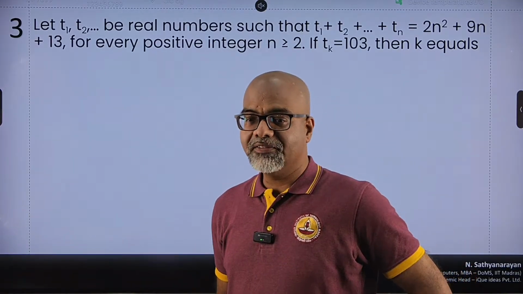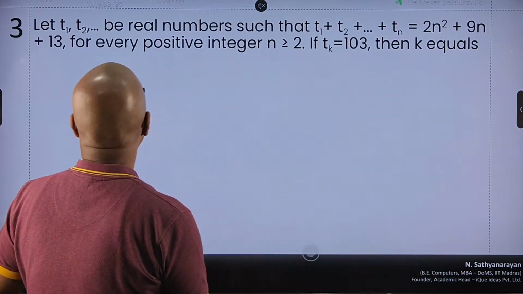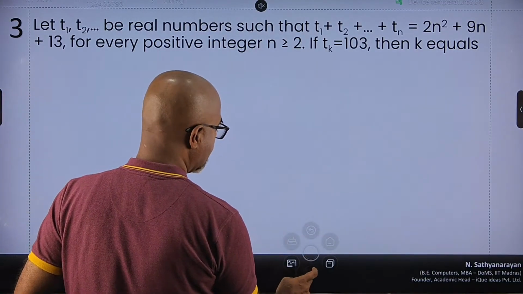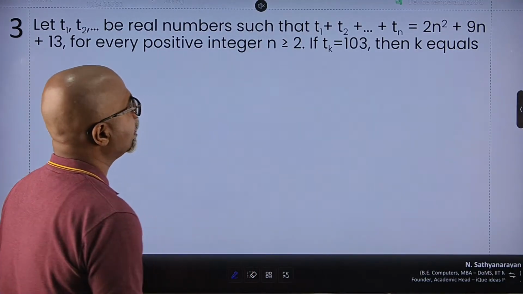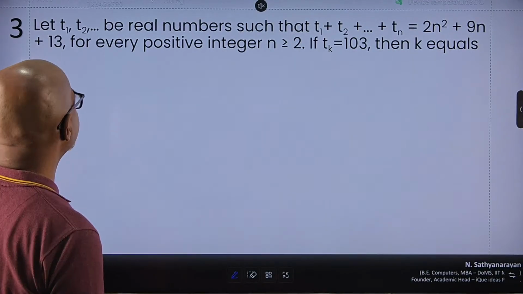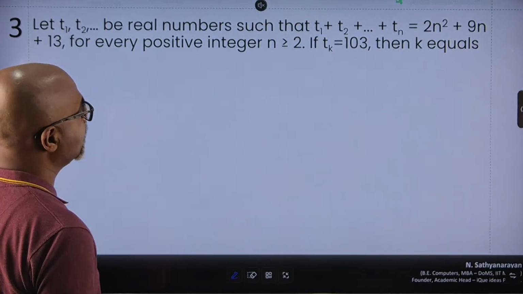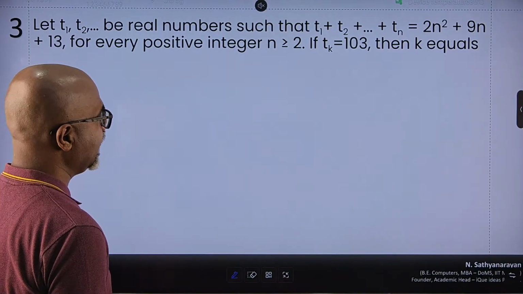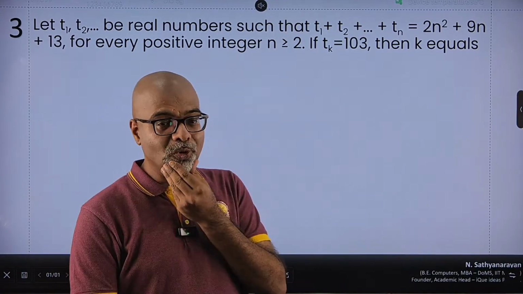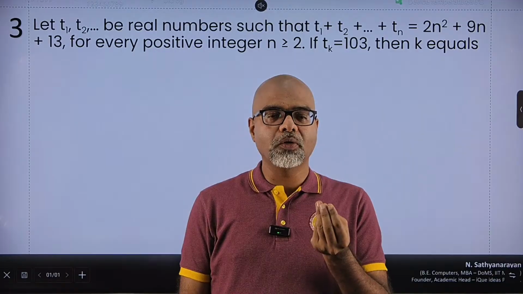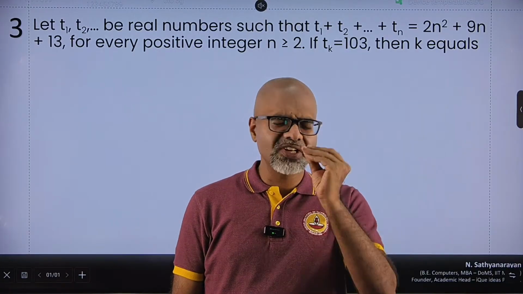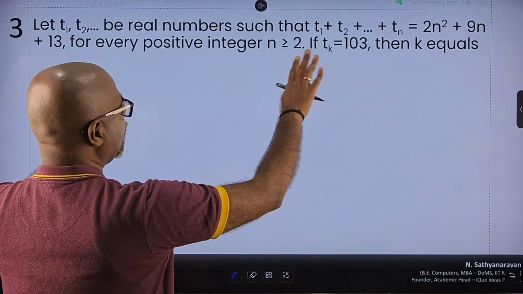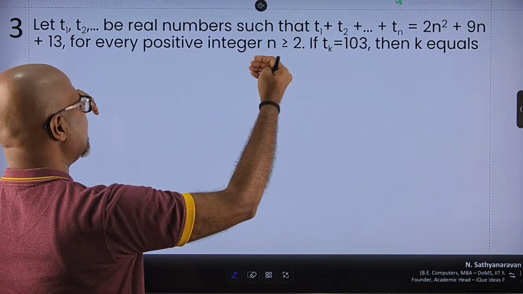So here we have a definition given that let T1, T2 be real numbers such that T1 plus T2 plus up to Tn is 2n square plus 9n plus 13 for every positive integer n greater than or equal to 2. And if T of k is 103, then k equals what? Okay, looks complicated, but don't worry about it. First, let's just understand what they're saying. They're saying T1, T2, and so on, is a set of numbers.